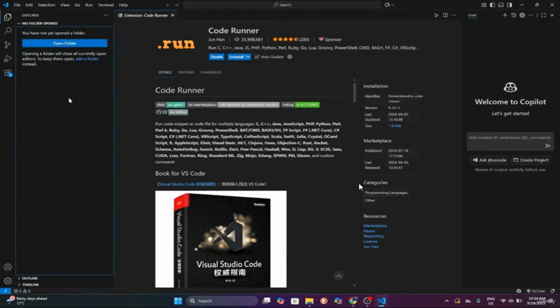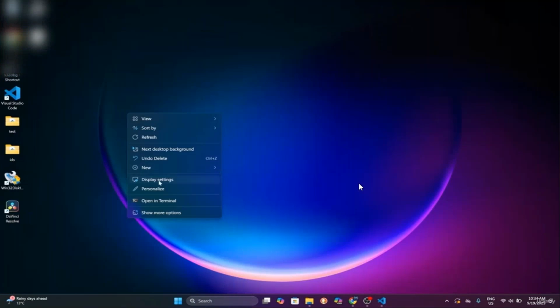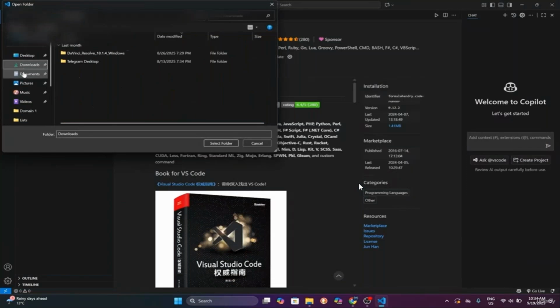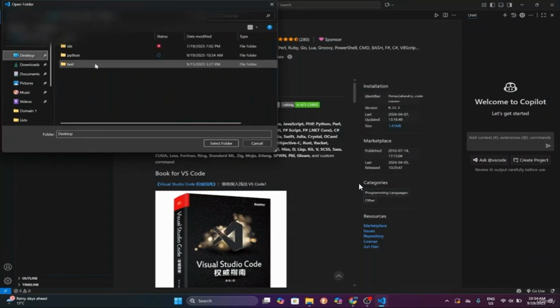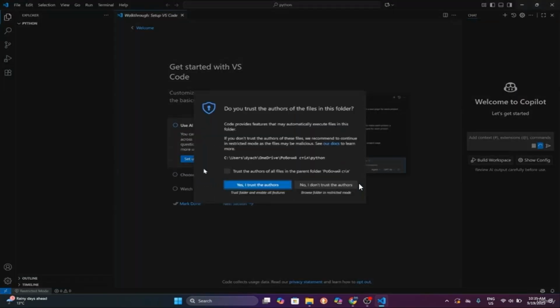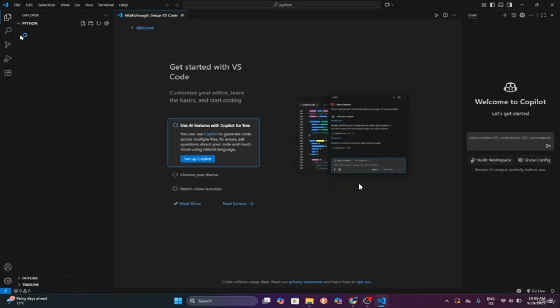To create something, we will create a folder. Let's say, for example, Python, and we will open the folder. Then we will go to desktop, Python, and then select folder. Yes, I trust these authors. And then to create something, we will create a new file. I will name it main.py.